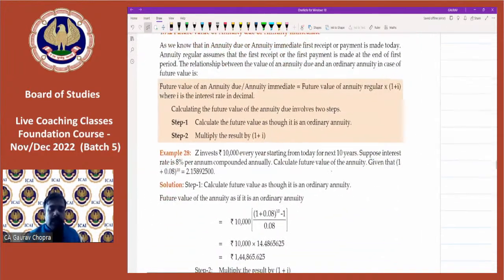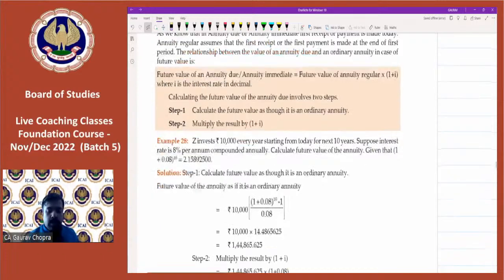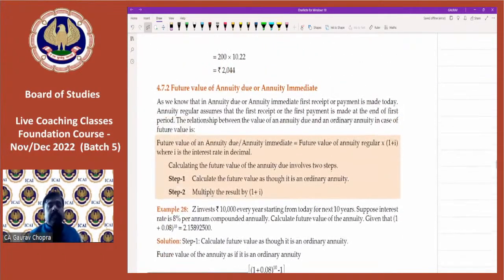So now let's try some more. Now, what is the difference between annuity regular and annuity immediate? If we are investing on the basis of annuity due or annuity immediate, there will be one change in the formula. Let's discuss. First of all, we will write the formula.